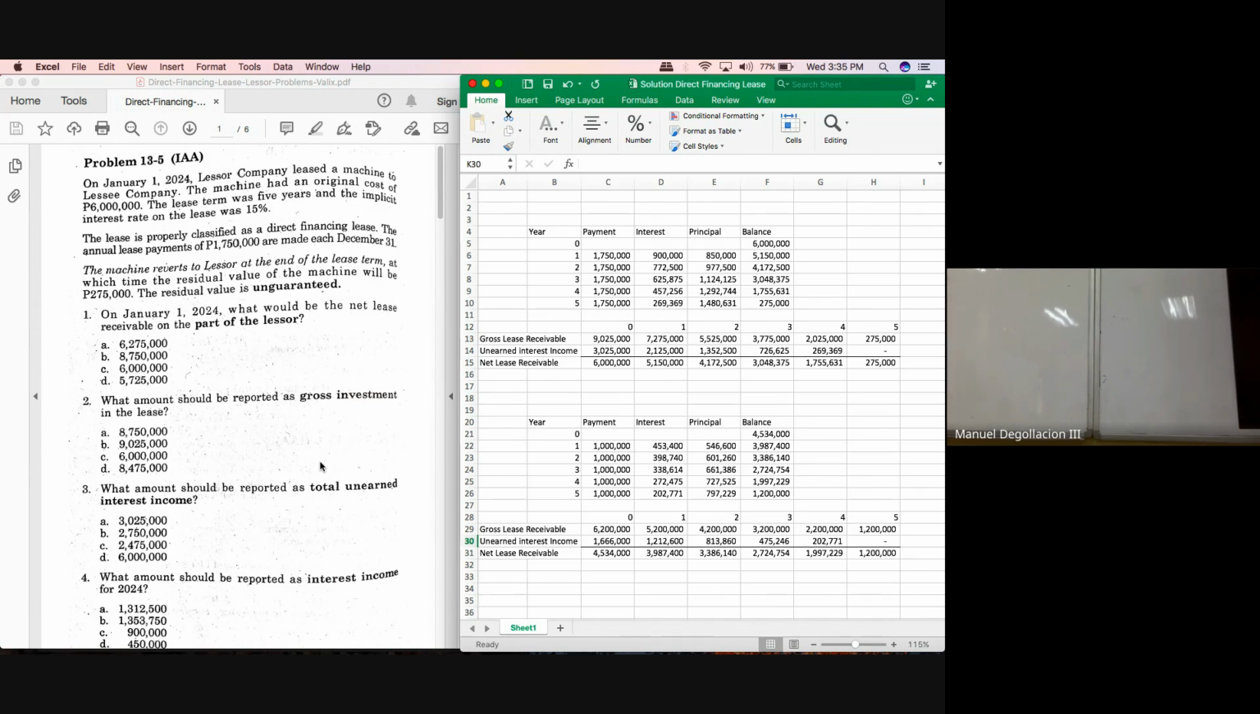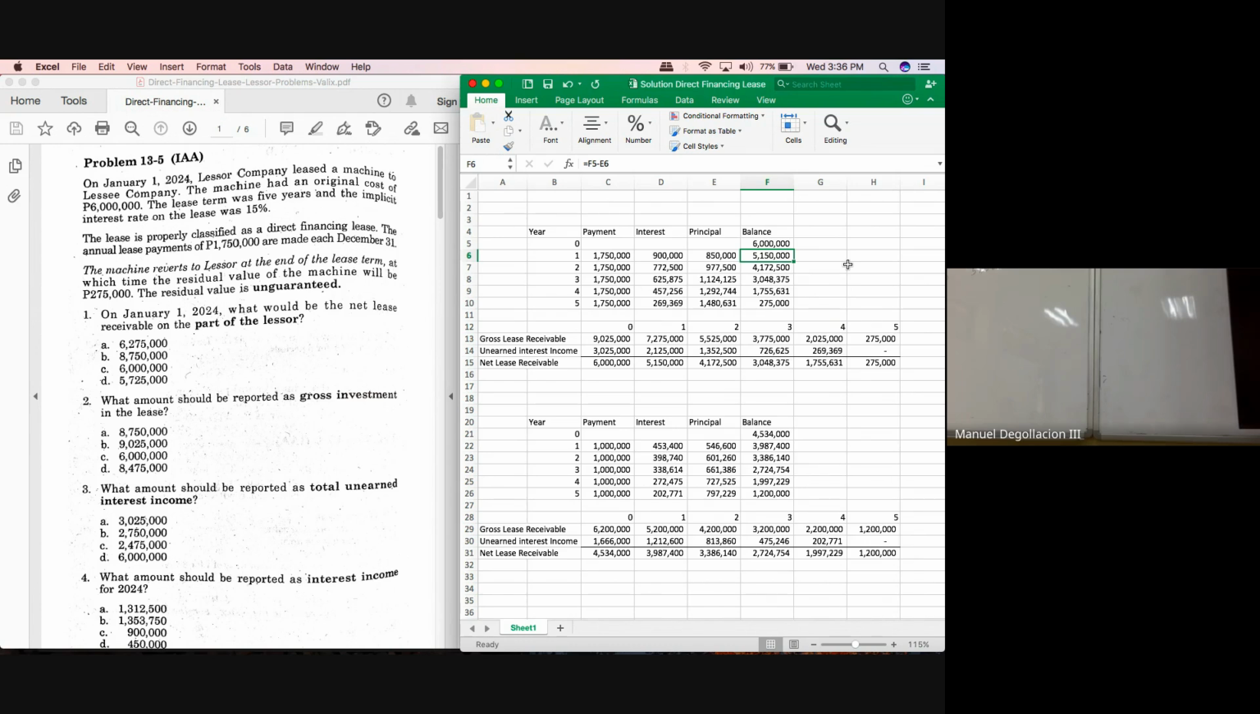So after the first year, the balance would be 5,150,000. Okay, so if you're asked how much is the net lease receivable at the end of the first year, your answer would be 5,150,000. And how did we get that, class? By preparing the amortization schedule.